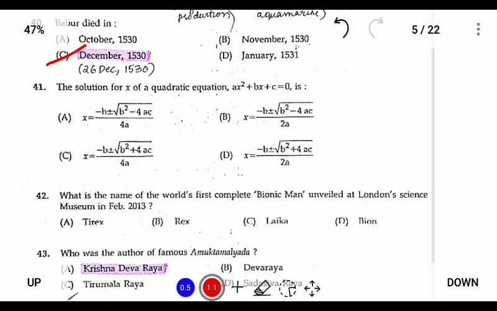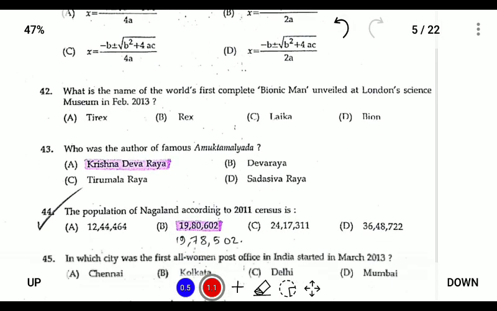So next, question number 43: who is the author of the famous Muktamalyada? So this question is very important. It has been repeating for many years. So the answer is Krishnadevaraya, the king of Vijayanagara kingdom.